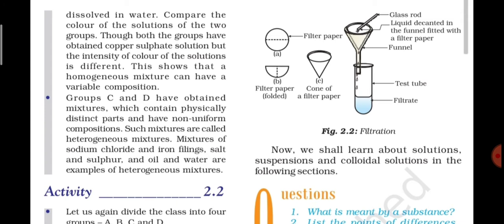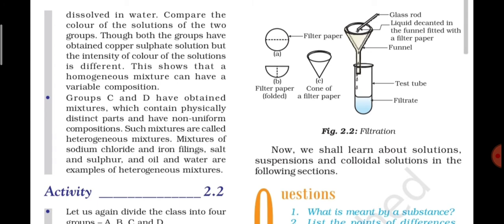Now salt and sulfur and oil and water. Oil and water is also one of the very good examples, because when you are simply adding or combining oil and water, then oil is forming a different layer and water is forming a different layer, and you will be easily able to tell that this layer is of oil and the other layer is that of water. These are examples of heterogeneous mixture.